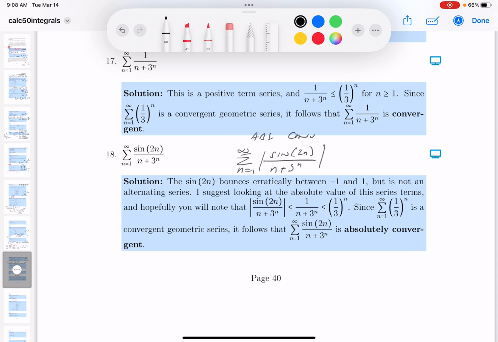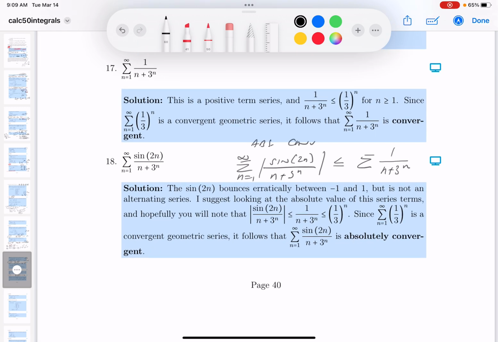Well, looking at this, I'm going to say this compares with something that I know about. I'll write this one over here. It actually compares, because the sine is bounded above by 1. So I'm going to say it's n plus 3 to the n, and this is clearly the case over here. Now, by the way, it's never going to get to 1, but I'm going to play it safe by saying it can never be greater than 1. So this is certainly true.